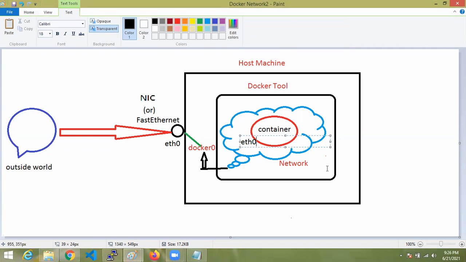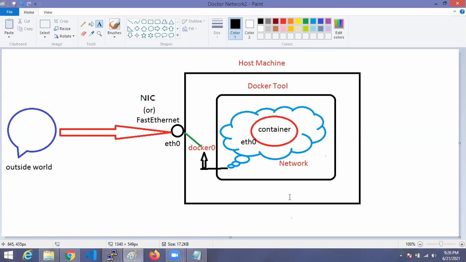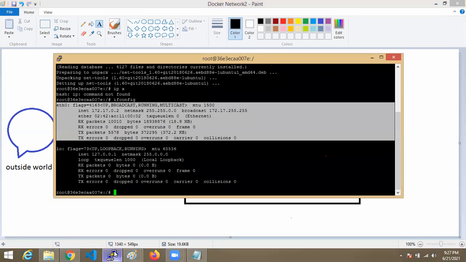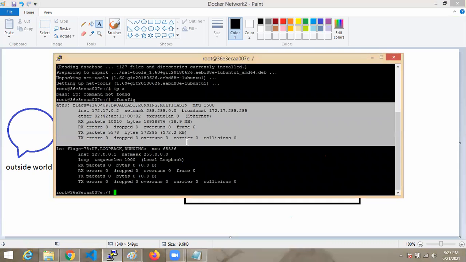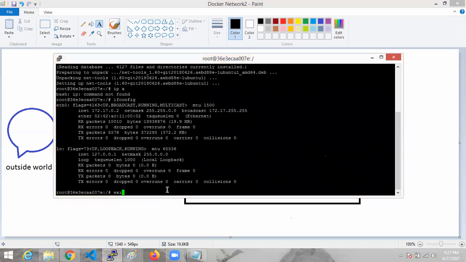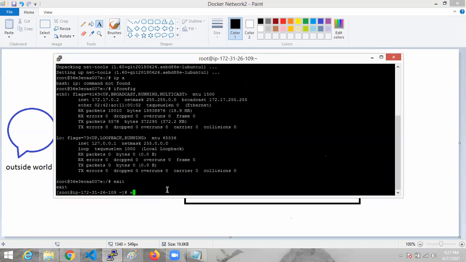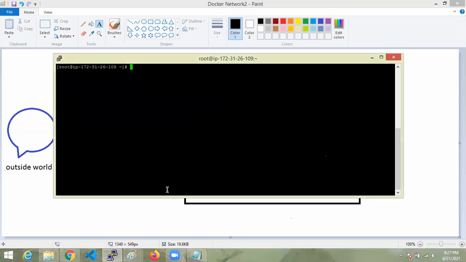Here also eth0. Every container we create will have one entry point, right? That also will be one NIC, like that, eth0 here. For the entire network there is docker0, but internally for every container one eth0 will be there, just like for the host machine how we have. That's what I'm showing you. Yeah, eth0 will be there for this container. Okay, like this. I entered the container which is running in the default network, that is bridge.